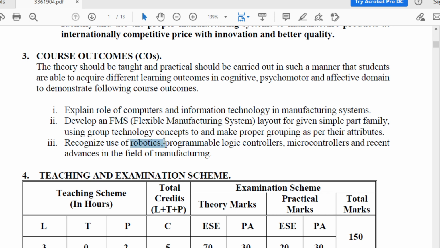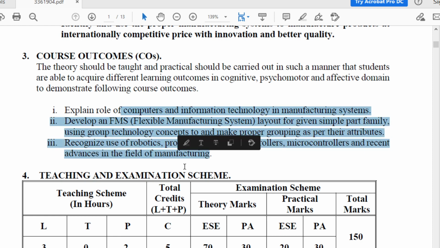What is the use of robots? What are the uses of programmable logic controls? What are the uses of microcontrollers? What are the recent trends in manufacturing that you are going to study in this subject?